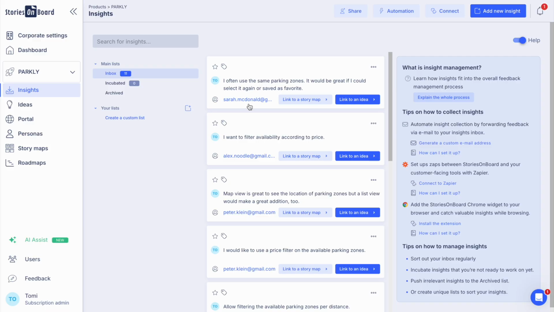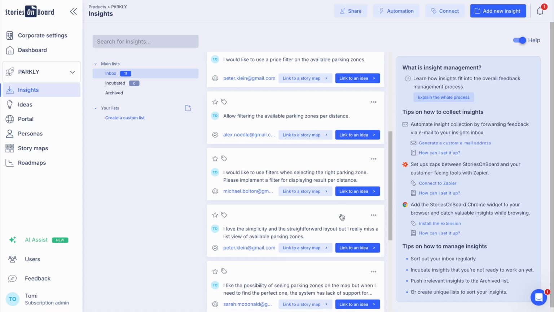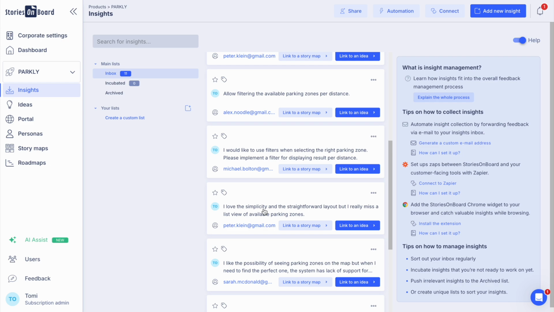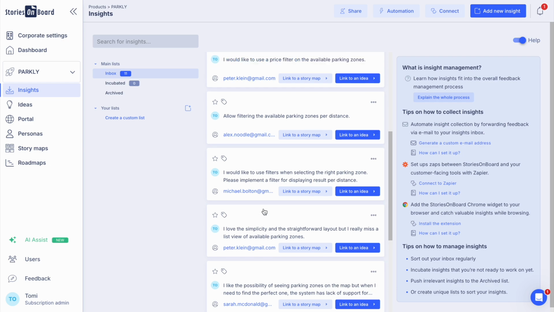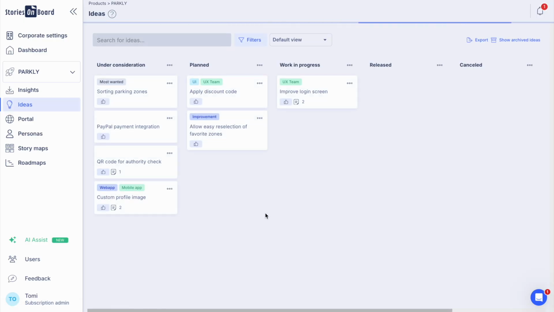Some of our users are already asking for easy access to the frequently used parking zones. Some of them want filtering options according to price or distance. And we also launched Parkley with a map view initially. Some of the users are asking for a list view. We can see that multiple users want the same goal. When all of these insights show a direction, we can create actionable feature ideas on a dedicated idea board.